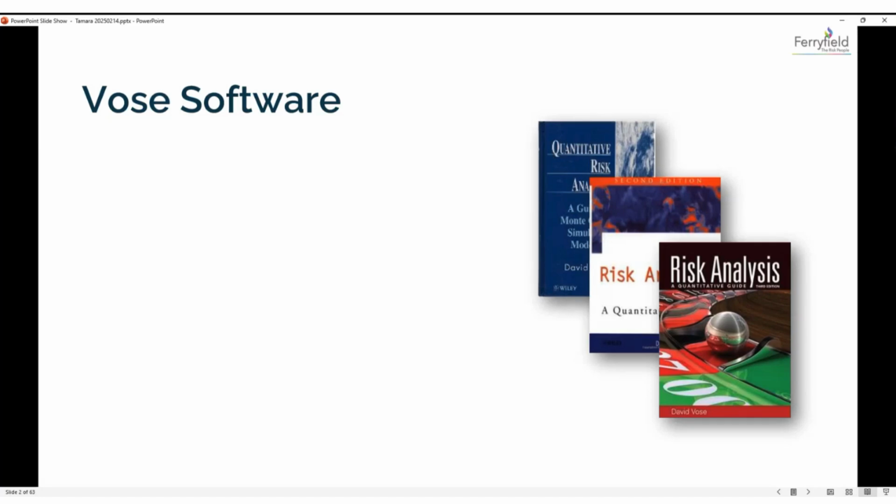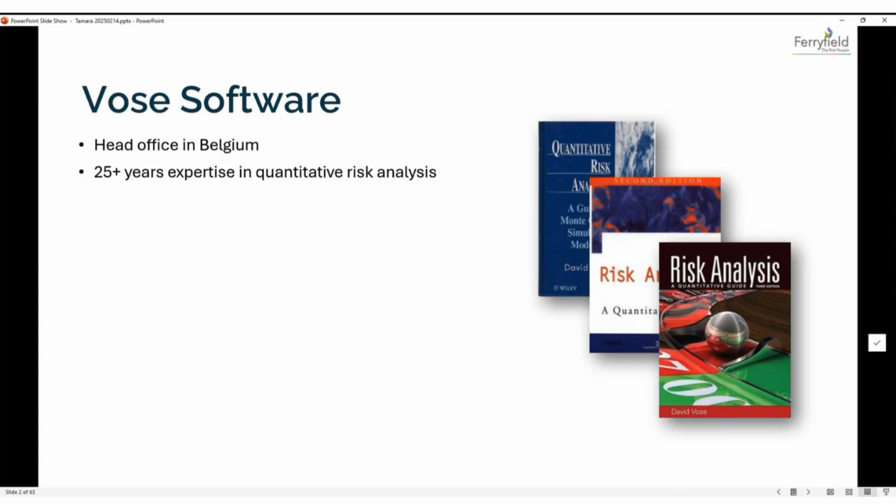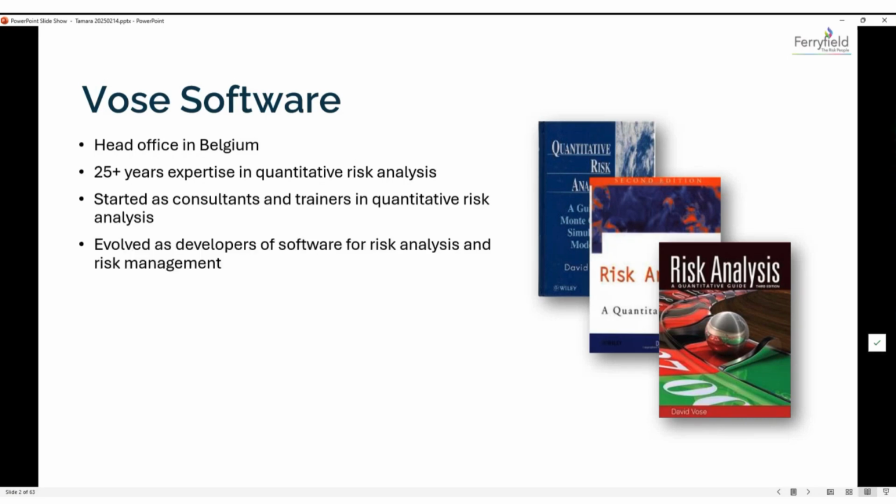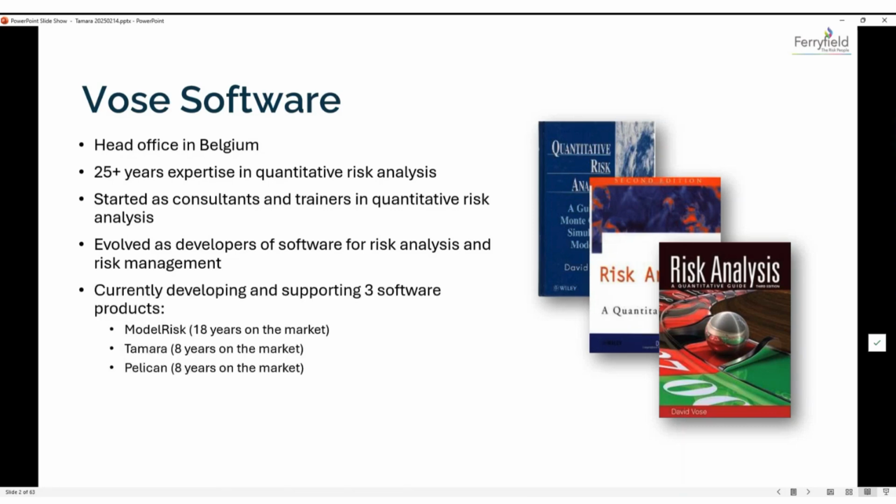Tamara is built by Vose Software. Vose Software is a company that's based out of Belgium. They have more than 25 years of expertise in quantitative risk analysis. They started as consultants and trainers, and then they evolved into developers of a software platform for risk analysis and risk management. So they have three main products.